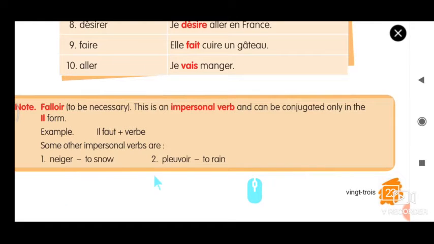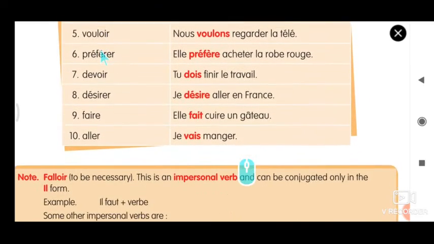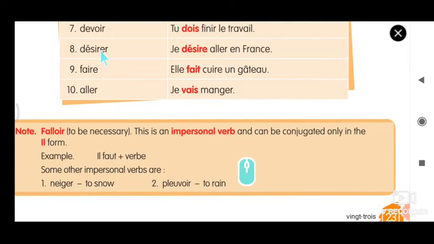As I said, falloir, the verb which we saw here, okay, where is it? Number 4. This verb is used only with the subject il. That is what they have given. Falloir, to be necessary. This is an impersonal verb, and can be conjugated only in the il form. It cannot be conjugated with the je or tu form. Il faut plus verbe. Some other impersonal verbs are neiger and pleuvoir.